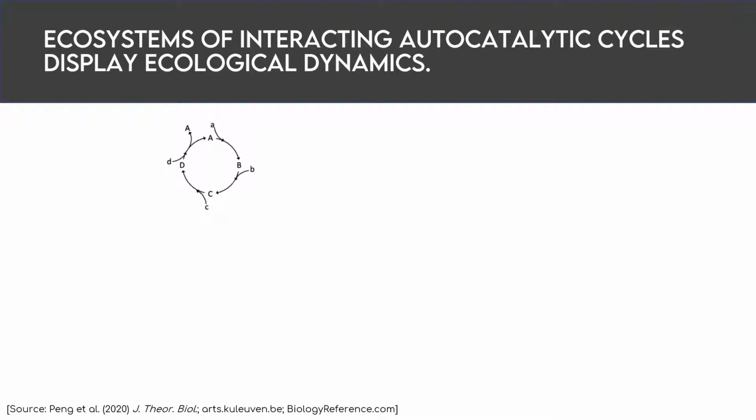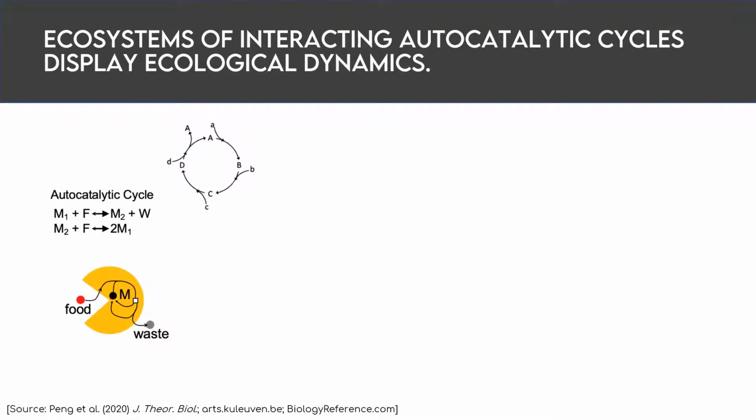So to start, we define chemical ecosystems as sets of interacting autocatalytic chemical cycles. And an autocatalytic cycle is simply a chemical reaction or sequence of reactions where at least one chemical species is present both as a reactant and as a product, with more on the product side than the reactant side, and that's key. Now we call these member chemicals, denoted as M or mu in the diagrams I'm going to show you. And these cycles also require food, or F, which are present only on the reactant side, and generate waste, W, which are only present on the product side.